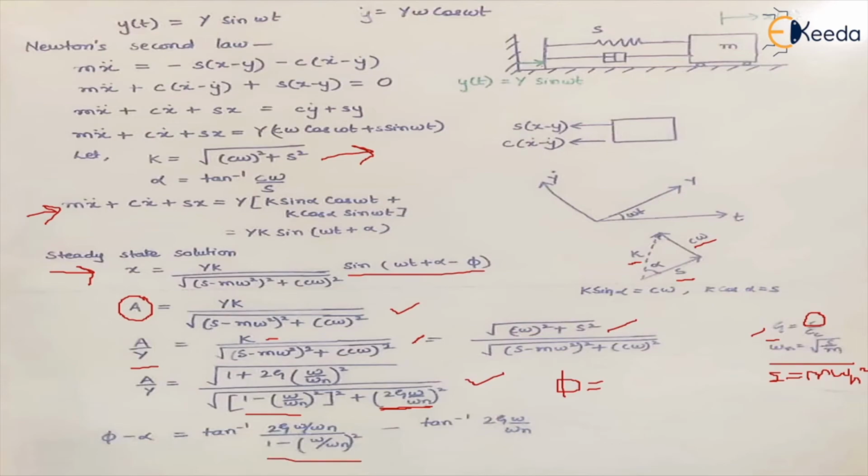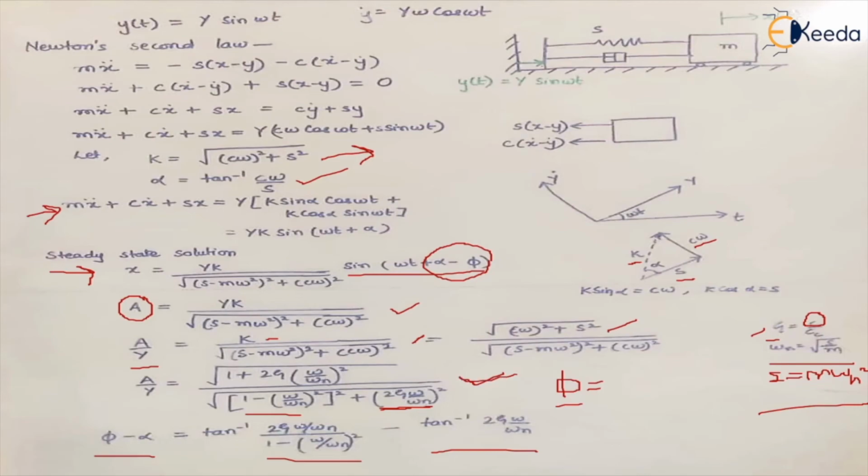But in this case, you see the phase lag is what? Alpha minus phi, right? That means you have to find the difference between phi and alpha. So we already know the value of phi. And what will be alpha if I want to find phi minus alpha? Alpha we have already discussed is tan inverse C omega upon S. And we know S is M omega n square. So we can replace the values, and this is the equation we get for phi minus alpha.